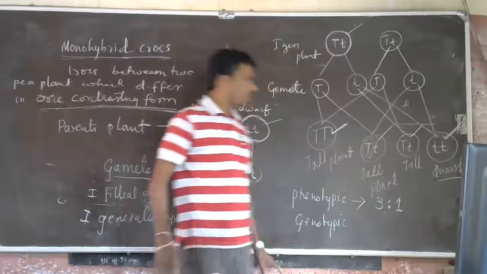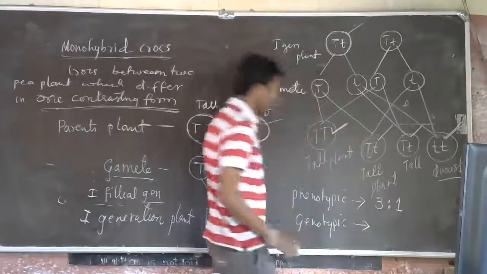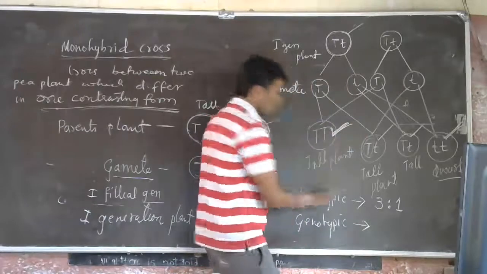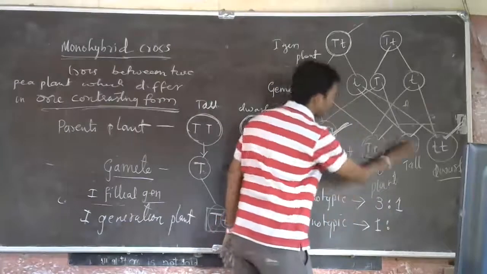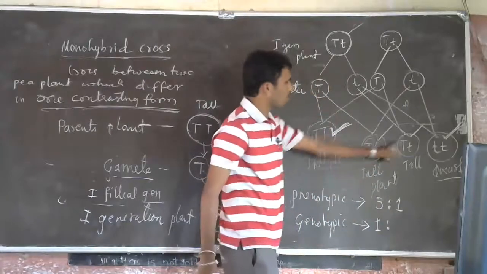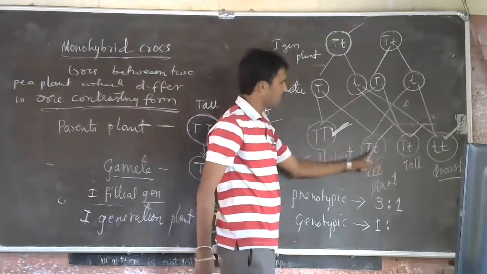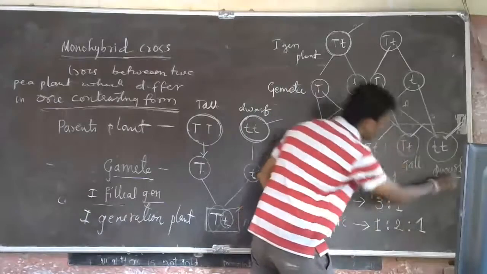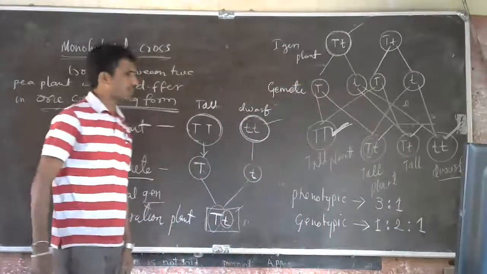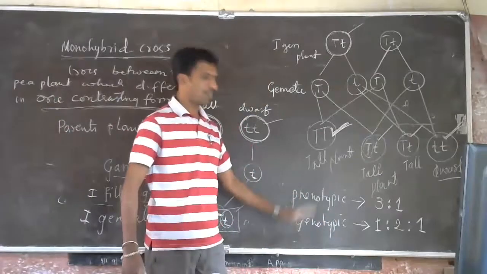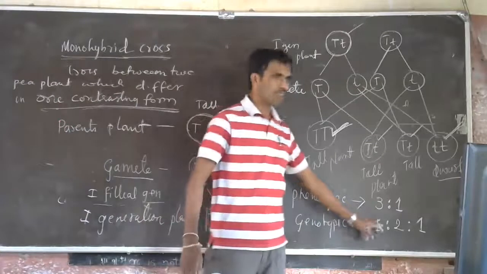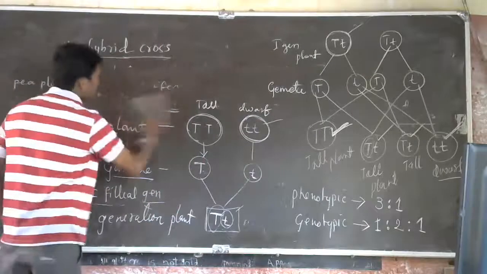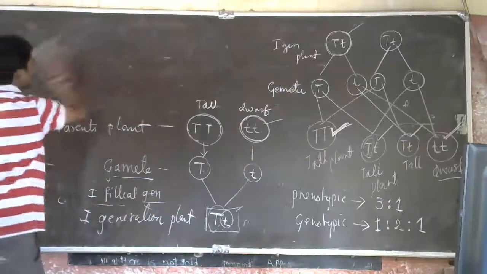So this is phenotypic ratio, and now genotypic ratio. See here, one pure tall plant is the purest tall plant. Two hybrids are there. Hybrids have both the factors of one character, capital T, small t. That's why it's 2. And one pure dark plant. This ratio has to be done. Understood? Is it clear? So this is about the monohybrid cross.